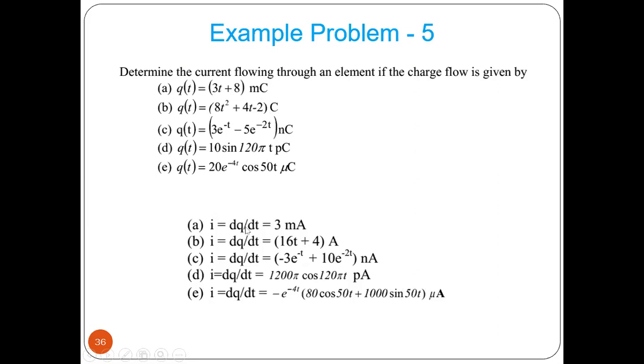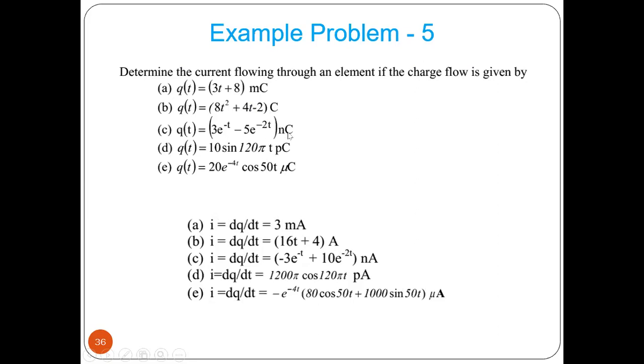So I equal to what? dq by dt. So the constant term will be 3 milliamp. Why is it milliampere? Because here it is millicoulomb. That's why it is milliampere. Now see the second example, it is given in coulomb, so it is written ampere. So you have to take care of this part also.